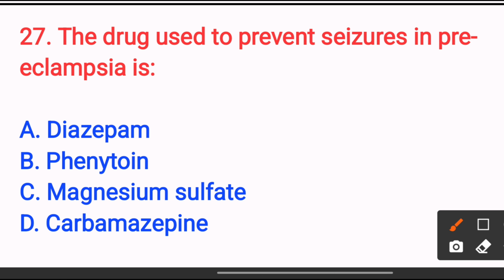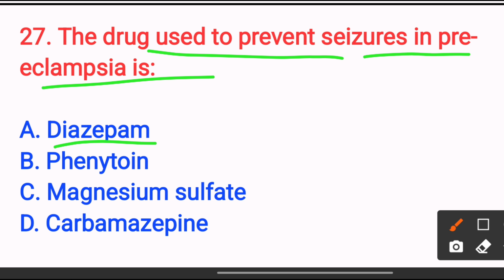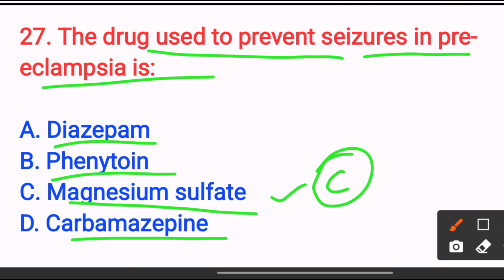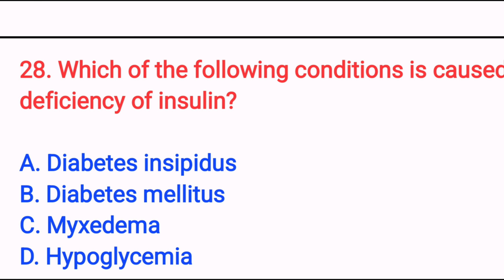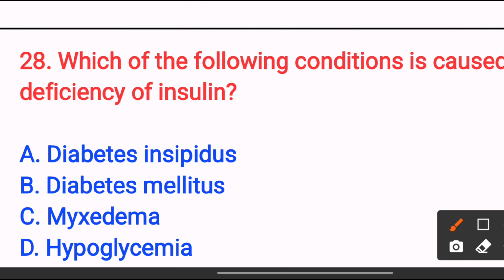The drug used to prevent seizure in preeclampsia is option A, diazepam. Option B, phenytoin. Option C, magnesium sulfate. Option D, carbamazepine. The answer is option C, magnesium sulfate. Magnesium sulfate depresses CNS excitability and prevents convulsions in preeclampsia or eclampsia. So the answer is option C. Next, which of the following conditions is caused by the deficiency of insulin?